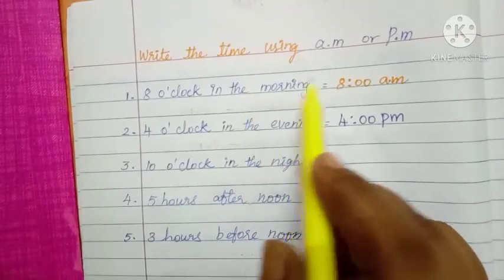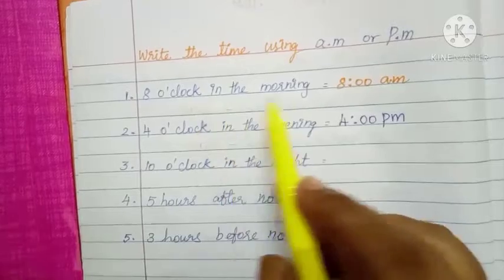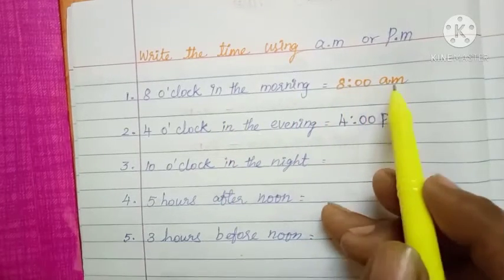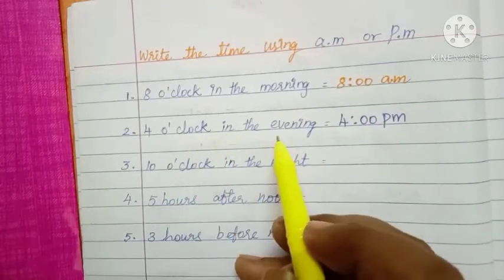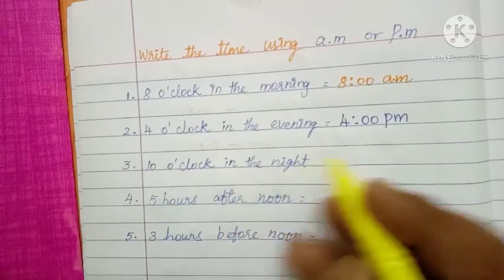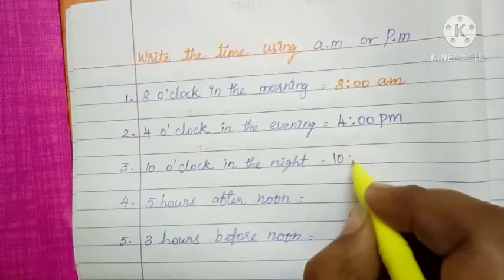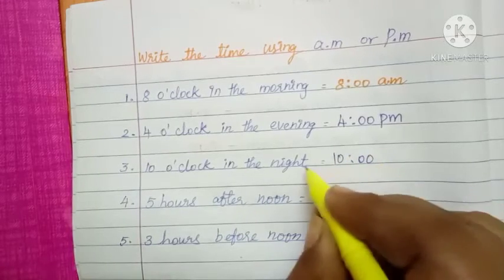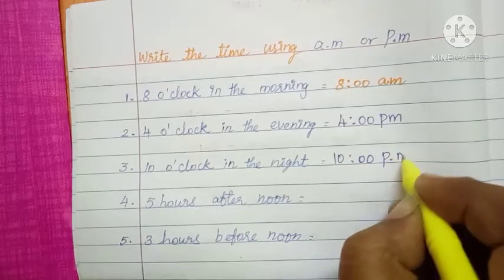So write the time using AM or PM. 8 o'clock in the morning is written as 8:00 AM. 4 o'clock in the evening is 4:00 PM. Then 10 o'clock in the night is 10 o'clock PM.